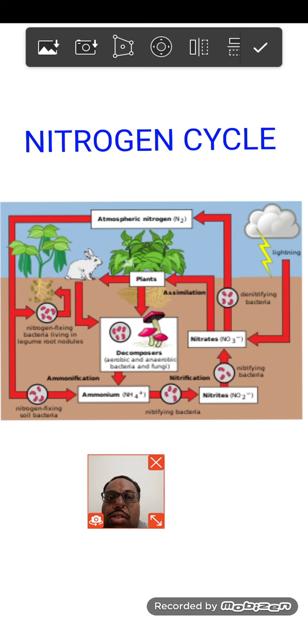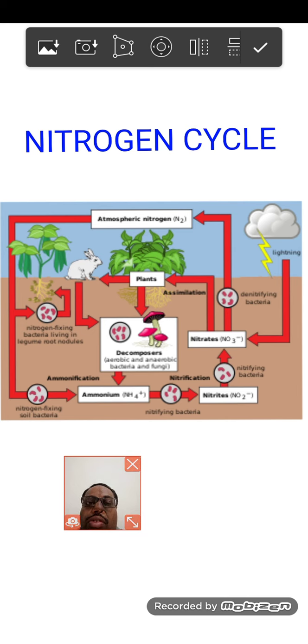So if you see this diagram, you can see that in the atmosphere, when the rain comes, lightning and thunder are happening. When lightning and thunder are happening, the nitrogen present in the atmosphere is fixed and converted into a compound known as nitrates. Once it is converted to nitrates, then we have organisms which can use it.